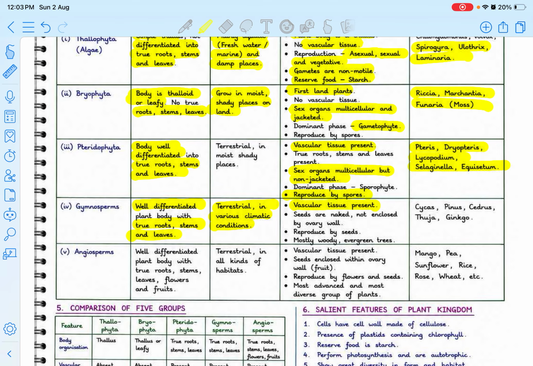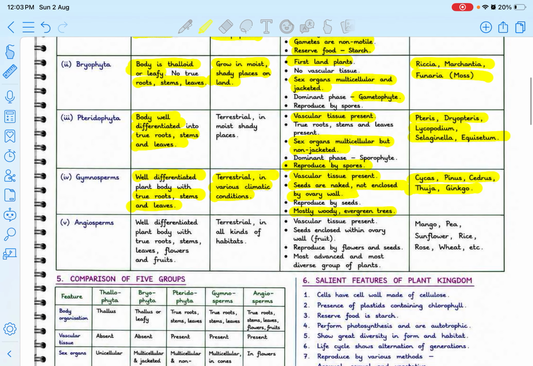Seeds are naked, and that is the major reason why we call them Gymnosperm. This is very, very important. That's because the seeds are naked and not enclosed by the ovary wall. So that is the reason we call it Gymnosperm. They reproduce by seeds and are mostly woody evergreen trees. Examples would be Cycas, Pinus, Cedrus, Thuja, and Ginkgo.